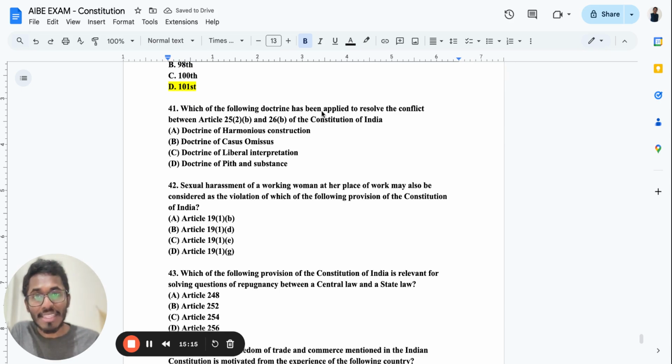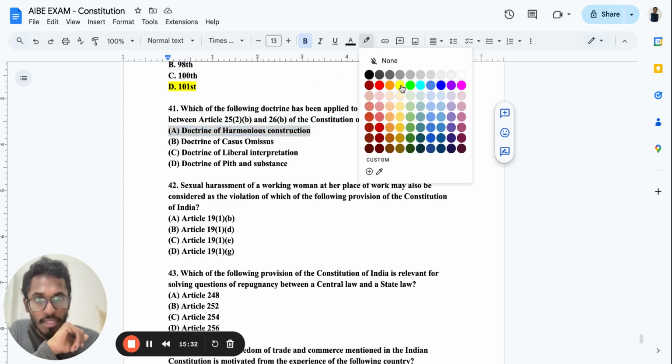Which of the following doctrines has been applied to resolve conflict between Article 252 and Article 253? Remember, anytime a conflict between this and this is given, this is the short technique. Okay, conflict happens between center and state always, so it is the doctrine of harmonious construction. Okay, it is the doctrine of harmonious construction.